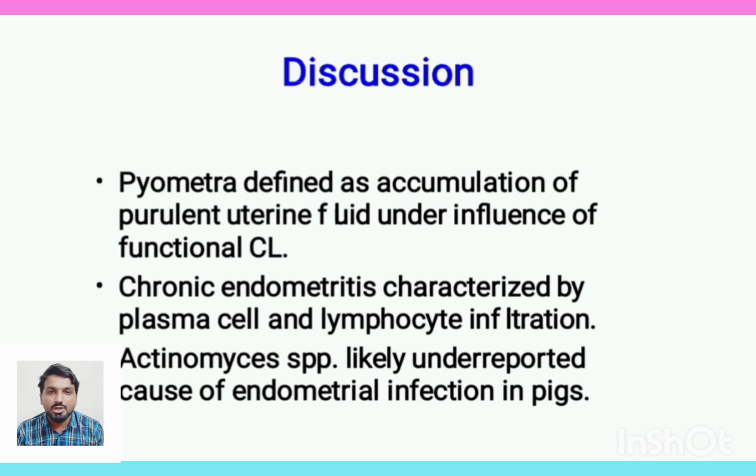Actinomyces species, as we already discussed, were found in the uterine fluids. In this case, it is a likely underreported cause of endometrial infection in pigs. According to the literature, this species is very uncommon as a cause of endometrial infection in pigs.